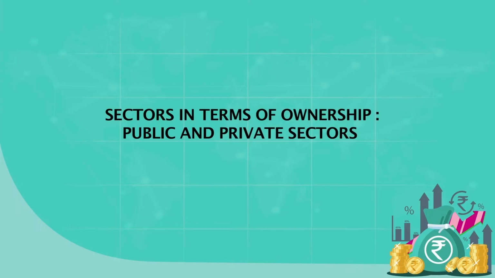You will learn more about how this decision making takes place. But for the moment, understand that when the government and private individuals come together and set up a company and run it, that is called a joint sector company. So the ownership of enterprises is also one classification used to categorize economic activities.